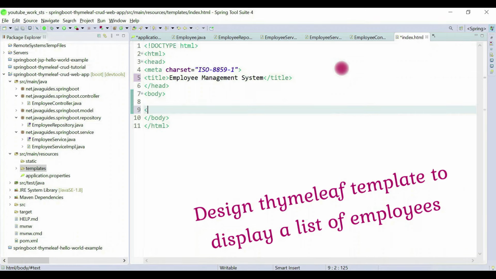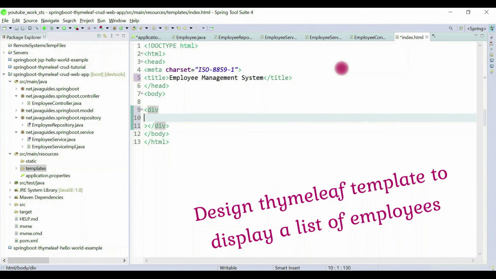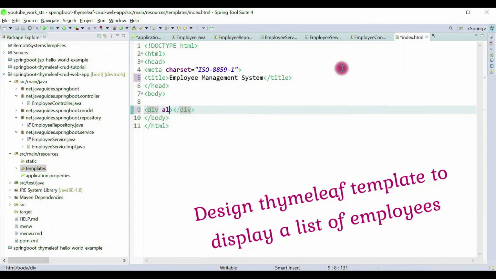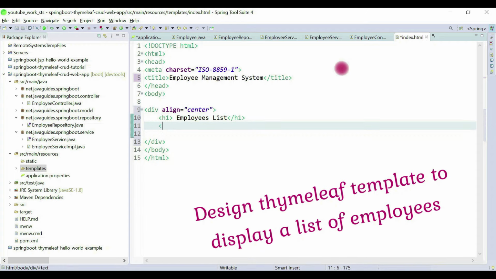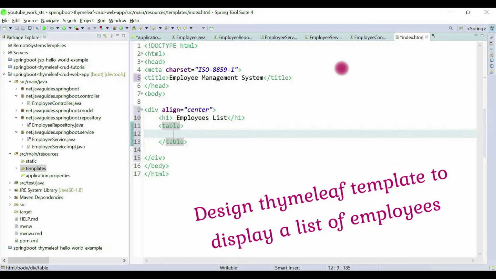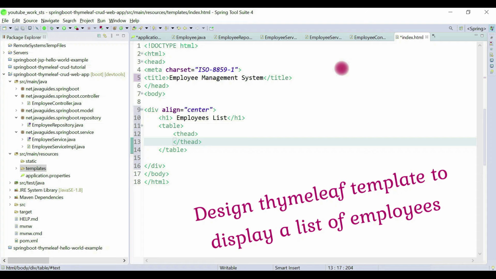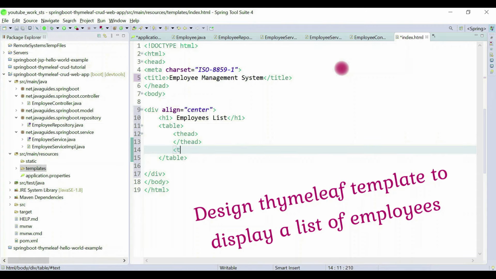And here let's create a div, and let's align this div to the center. And here we create an h1 tag, and here we simply call it employees list, and then we create a table, and then we create a table header. Alright, and this is the table body.